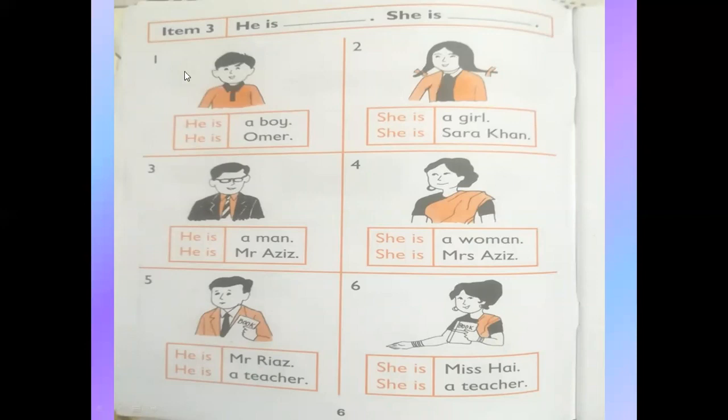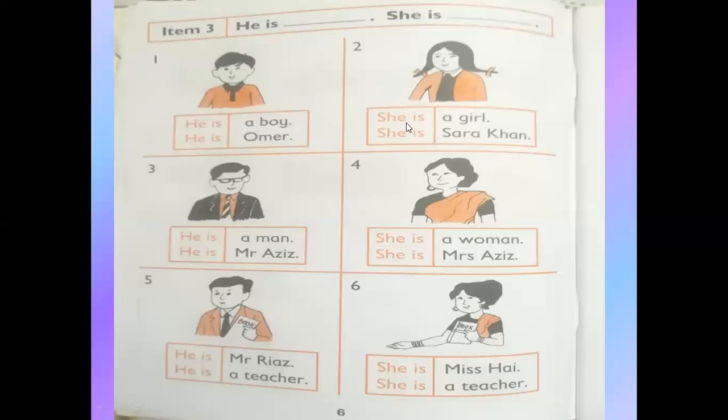So look at number 1 picture. He is a boy. He is a pronoun. Is is a helping verb. If here is a girl, then what will we use? She is. But he is a boy, so we will use he is. And he is Umar. Umar is his name.